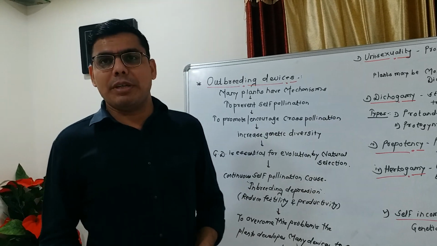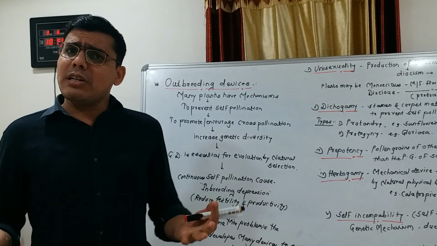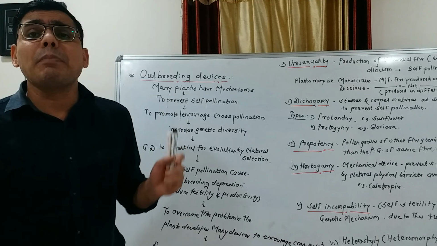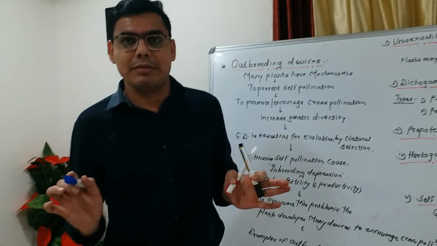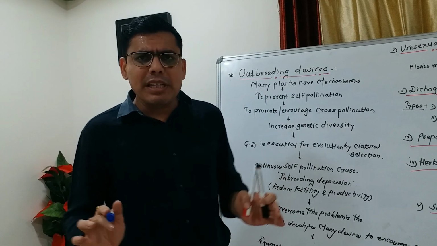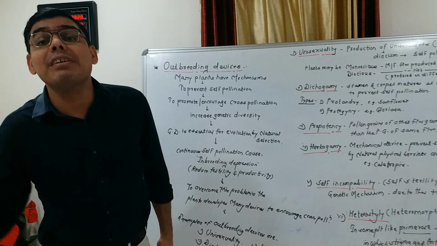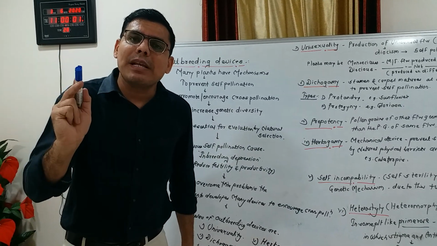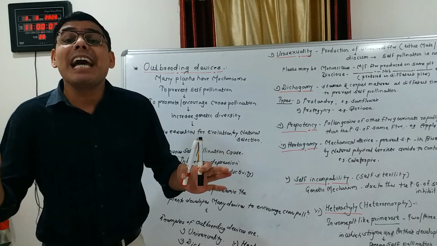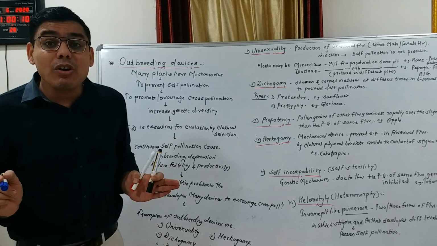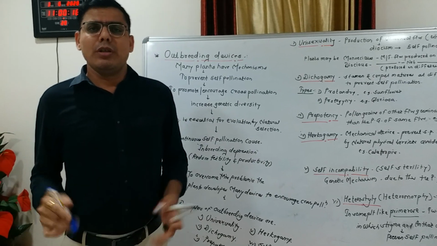The second device is dichogamy. Dichogamy is the condition in which the stamens and carpels do not mature simultaneously in a bisexual flower; they mature at different times.